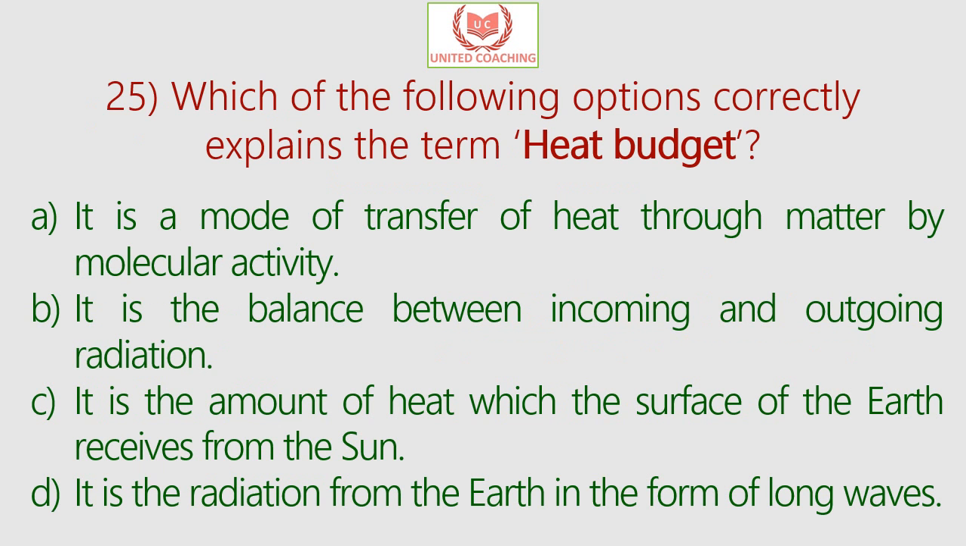Our next question is, which of the following options correctly explain the term heat budget? So is it that it is a mode of transfer of heat through matter by molecular activity, or it is the balance between incoming and outgoing radiation, or it is the amount of heat which the surface of earth receives from the sun, or it is the radiation from the earth in the form of long waves? So the correct answer is, it is the balance between incoming and outgoing radiation. The balance between incoming and outgoing heat is known as Earth's heat budget.